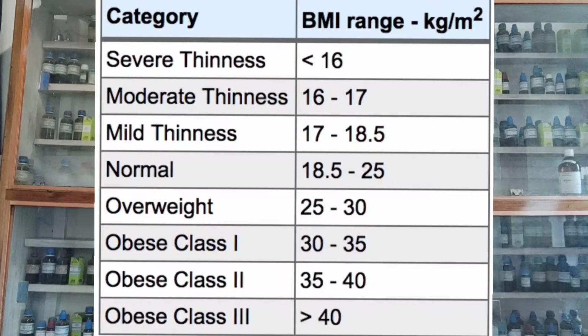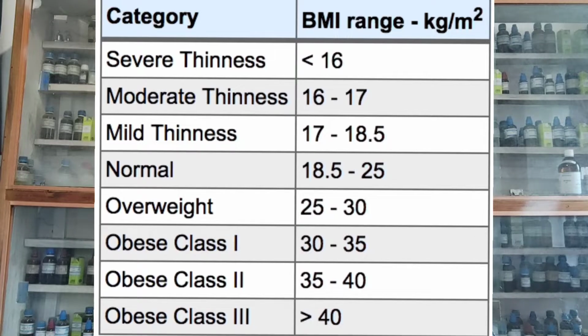So let's see, here I'll be showing you the BMI table recommended by WHO. You can see in the picture again the BMI table given by the World Health Organization, WHO. On one side it has been given the category and on the other side it has been given the BMI range.